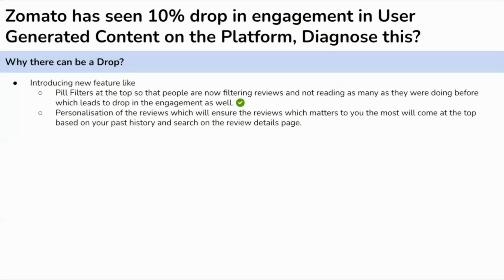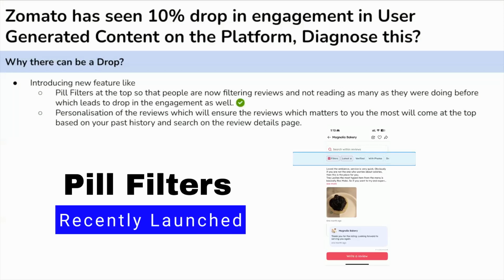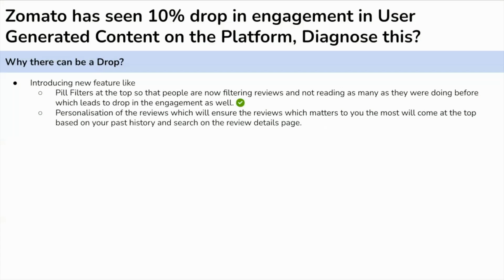So yes, we have introduced the pill filter at the top. People are using the pill filters more. The adoption of the pill filter on the review details section has increased. Earlier people were exploring more and more reviews and seeing on average about 10 to 15 reviews. But now that we have introduced the pill filter, they are seeing the reviews which matter most to them. And the impressions of those reviews have come down from 10 to 15 to 4 or 5, due to which the engagement has also dropped.